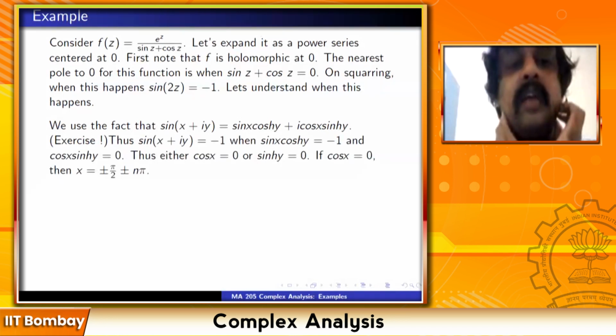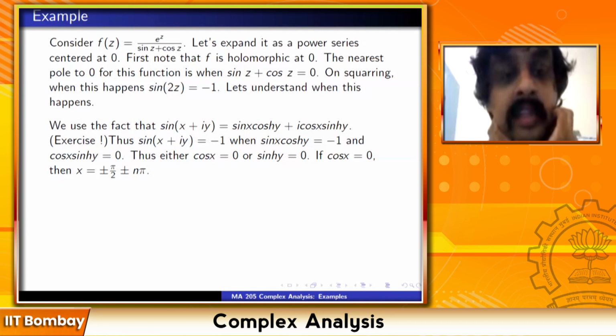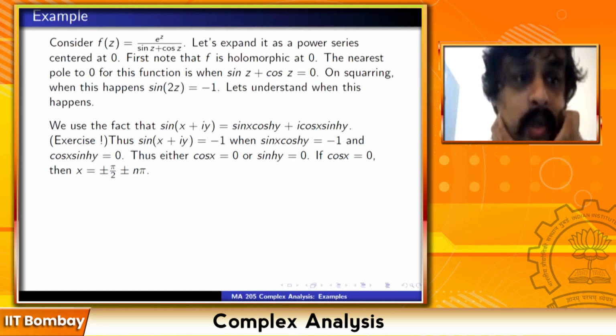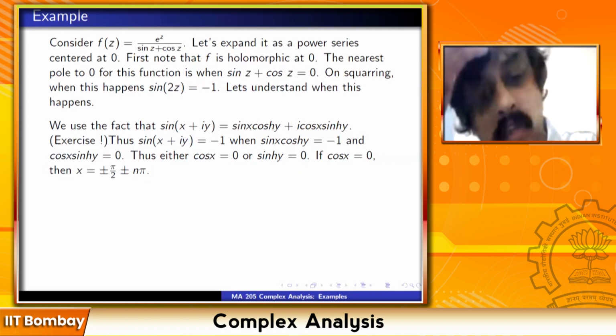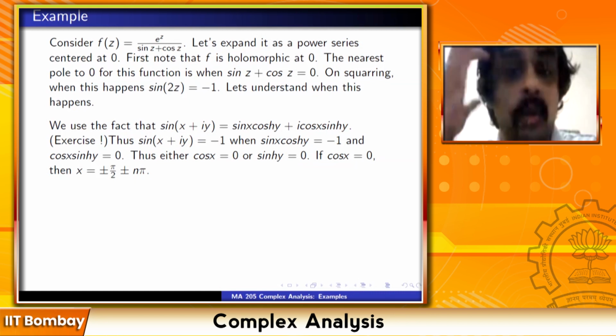The sine of x plus iy is equal to minus 1 when two things hold: sin x cos hyperbolic y is equal to minus 1 and cos x sin hyperbolic y is equal to 0. Just equating the real and imaginary parts. Let's take the second equation, cos x sin hyperbolic y equal to 0. The product of two things is 0, so either cos x is 0 or sin hyperbolic y is 0.